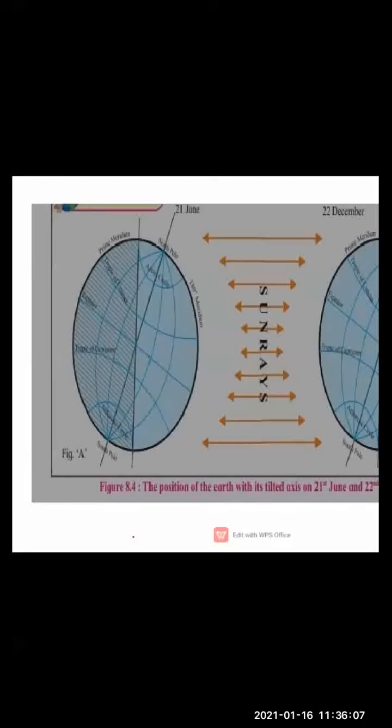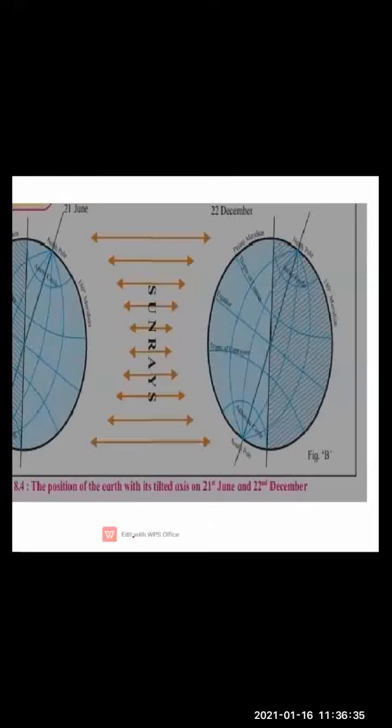Okay, now next is the Tropic of Cancer. On which date will the Tropic of Cancer receive perpendicular sun rays? During 21st June, the Tropic of Cancer receives perpendicular sun rays. And here in figure B, on 22nd December, the Tropic of Capricorn is going to receive the perpendicular sun rays.